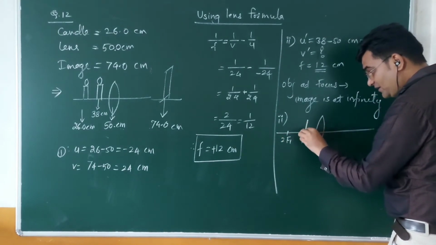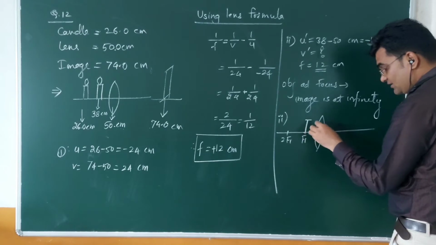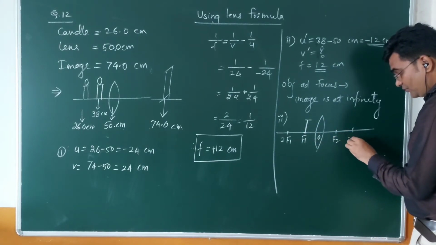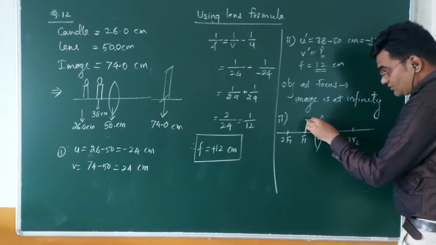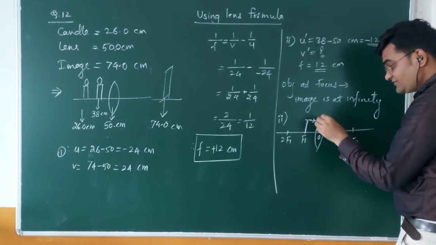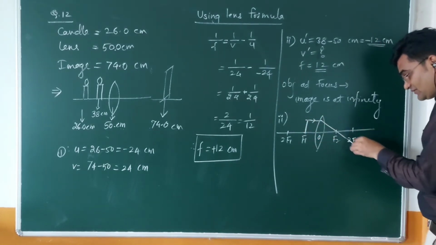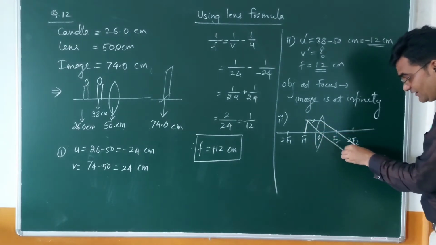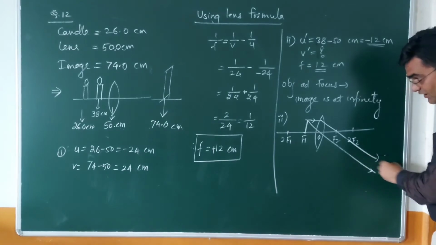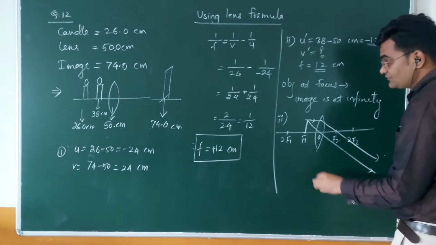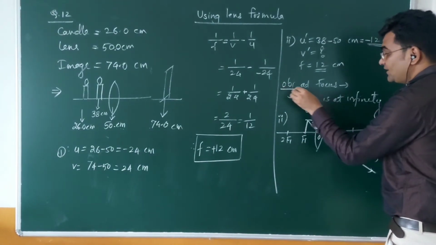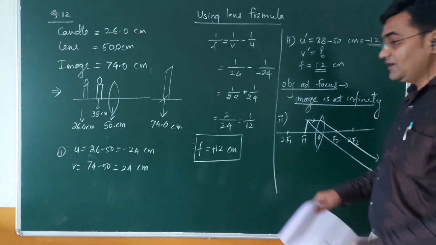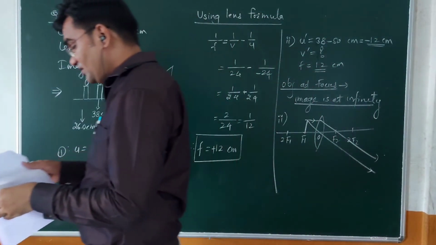If object is kept here, say this is object, then this is f2 and it is 2f2. First ray is parallel to principal axis. After refraction it will pass through focus. Second ray passes through optical center, and now they are going to meet at infinite distance. So when object is kept at focus, the image of that object is formed at what? Infinity. This is the solution of the given question.